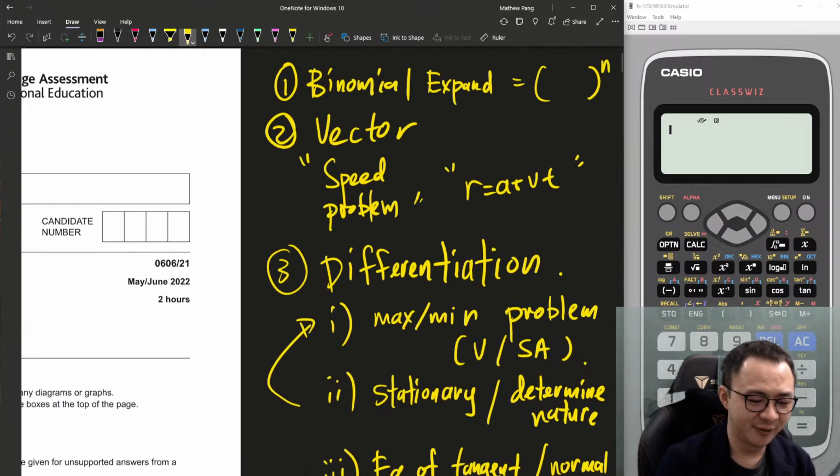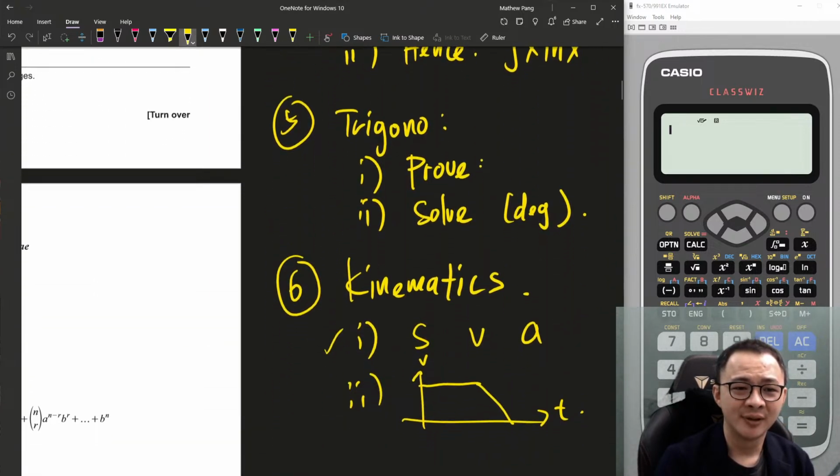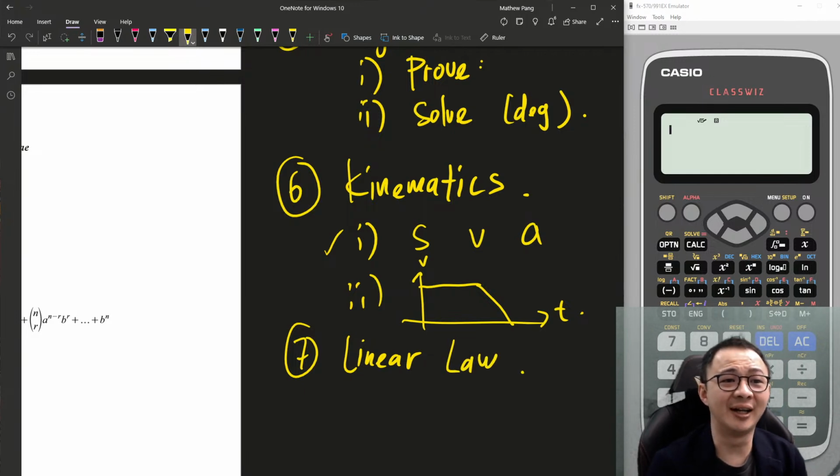Yep. What else? What else? I missed here. Yeah, correct. Linear law. Yeah, the Chris Hall also said that. Yes, linear law hasn't come out yet, so I think there is a very high chance linear law will come out.